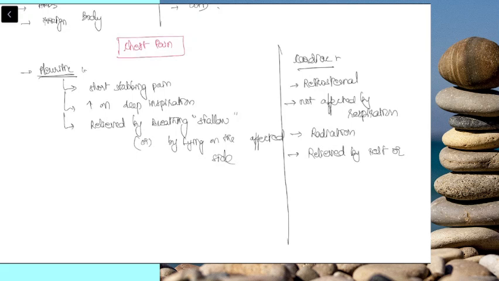If it is unstable angina or myocardial infarction, they won't be relieved by rest or nitrates. So that is cardiac pain. This is the most important thing that we need to know. When a patient comes to you with chest pain, you have to rule out cardiac always.